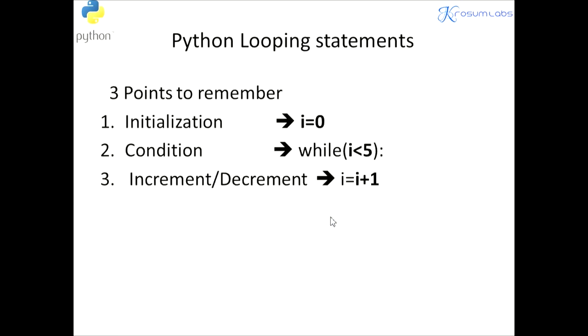So before entering the while loop, you should decide your loop lifetime, how long the loop will run: 5 times or 10 times or 15 times or 20 times, we should decide. So we need to initialize it, starting from 0 to 4, that is total 0 to 4 means 5 times. Starting from 0 to 10, we can put 0 to 9, that is a total of 10 times. So we should determine this, and accordingly we can put the increment operation.